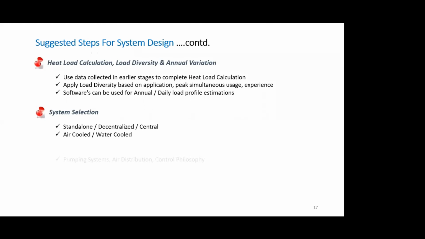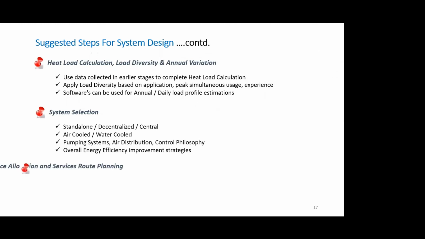These all are considerations to decide on which ultimate system to go for. For that, I have given you some kind of an analytical framework which can be used. And then we talk of the pumping systems, the air distribution, control philosophy, overall energy efficiency improvement strategies. And then last but not the least, no design is complete only through calculations and equipment sizing.